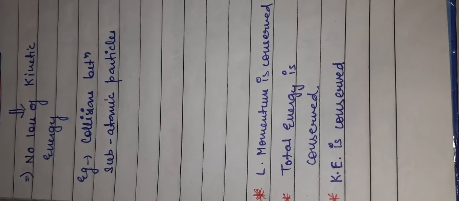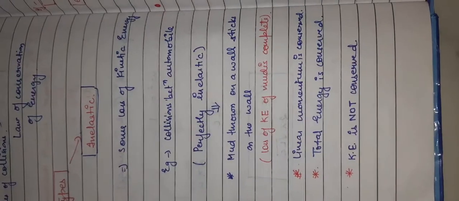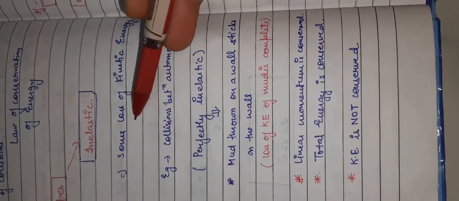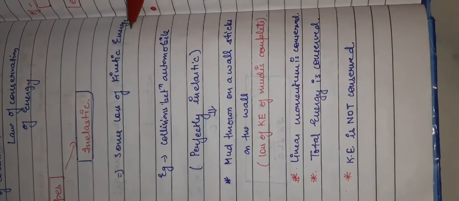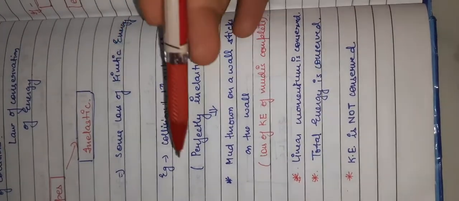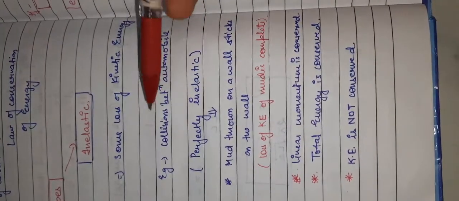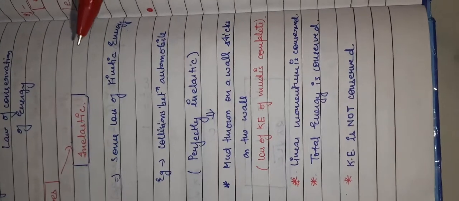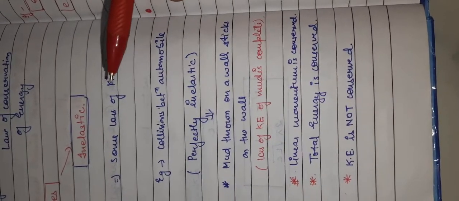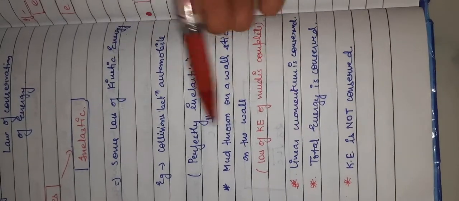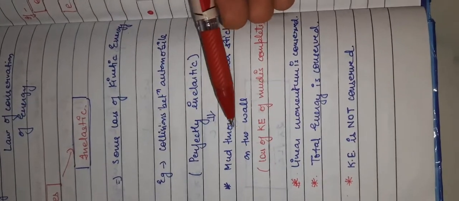Now the inelastic collision. What does inelastic collision mean? If there is some loss of kinetic energy during the motion of a body, that type of collision is usually called an inelastic collision. For example, the collision between automobiles. In our daily life, whatever type of collision we are able to see is basically an inelastic collision.